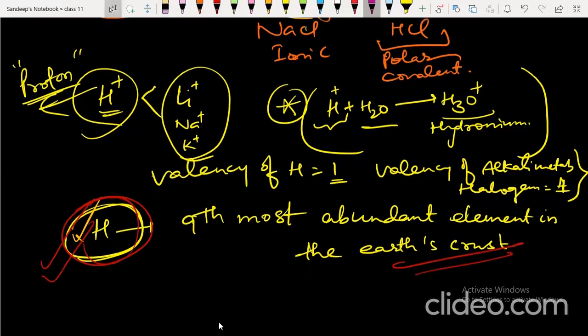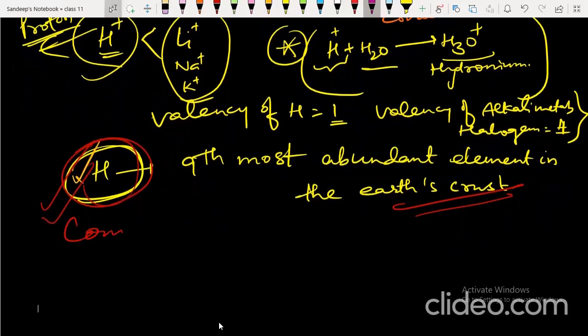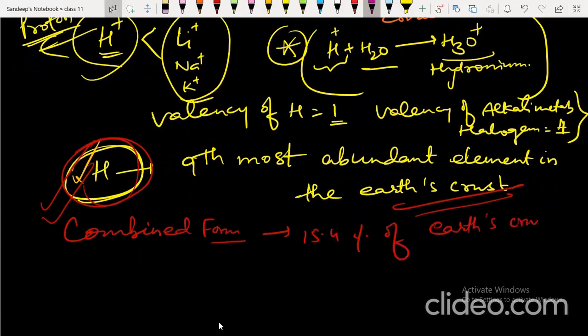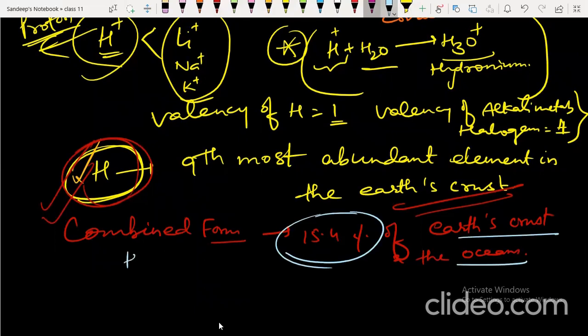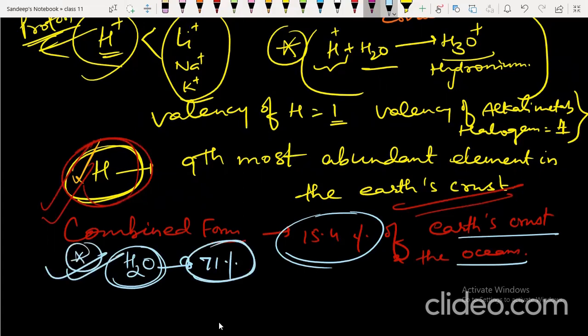In combined form, hydrogen forms 15.4% of the earth crust and the oceans. In the form of water, when hydrogen combines with oxygen, about 71% of the earth is water. So 3/4 of the earth is water, and 1/4 is land.